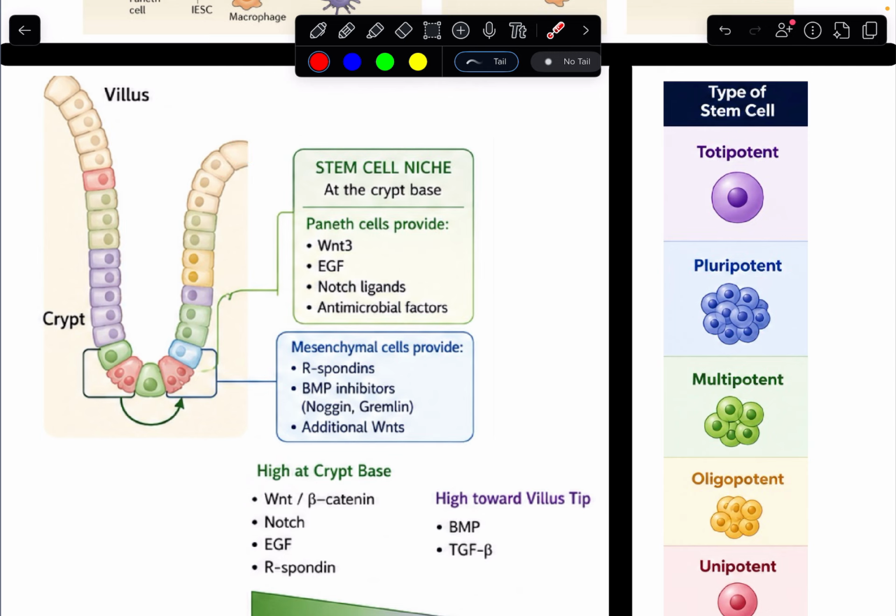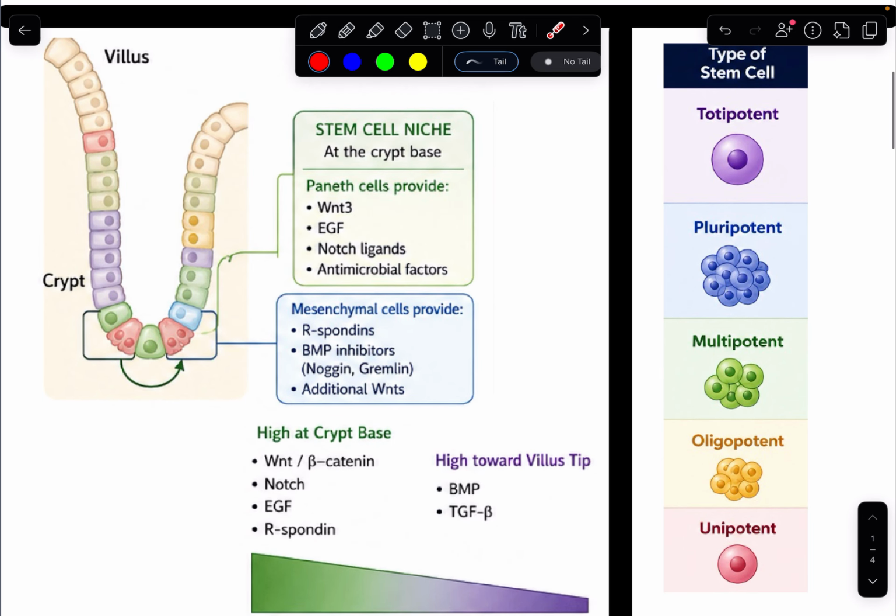And the stem cells that reside at the bottom of what are called crypts are responsible for producing a bunch of stem cells. These stem cells are able to divide continually. They're what are called multipotent stem cells. So they have the ability to produce other cells that are involved largely in just the tissue type involved with the small intestine.